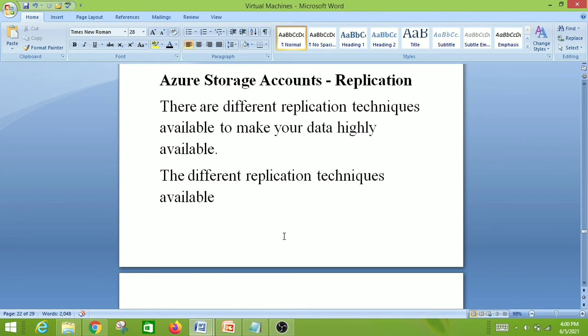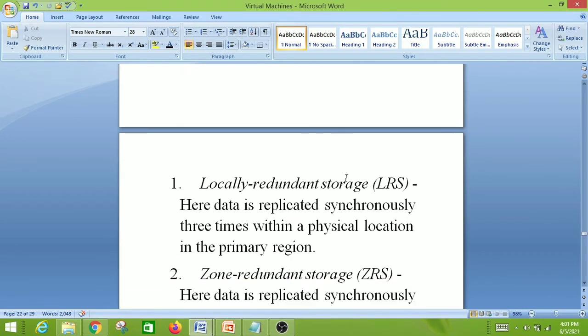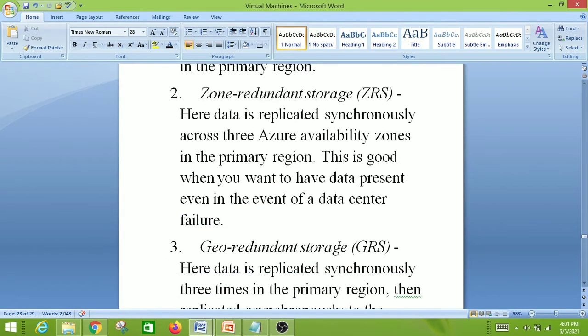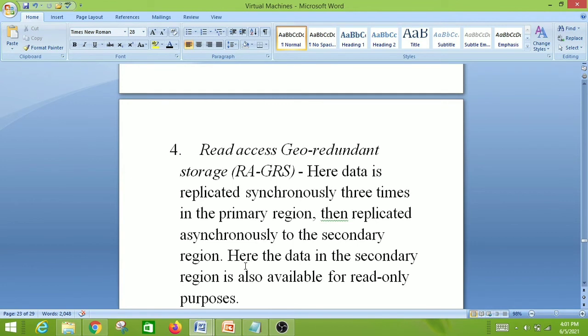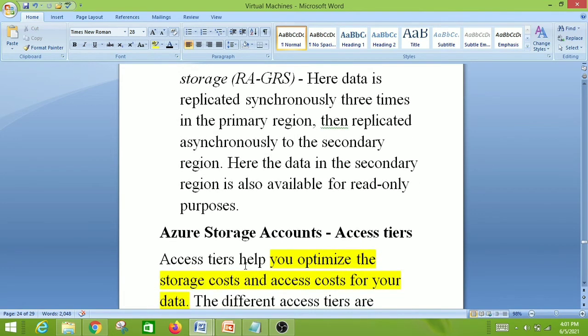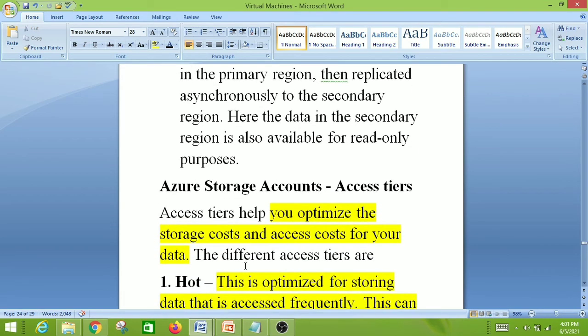The next one is Azure Storage Account Replication. There are different replication techniques available to make your data highly available. The different replication techniques available are locally redundant, zone redundant, and geo redundant. And one more is the read access geo redundant. You can go through all these replication methods, and I haven't seen any questions from this specific section. You can read this document.